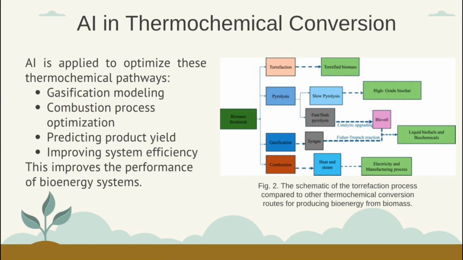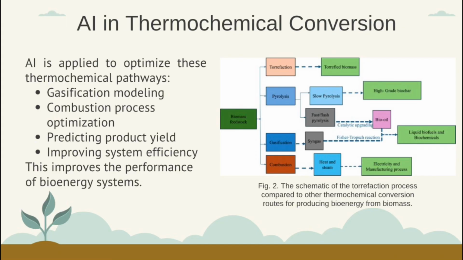These processes are complex and involve many variables, so AI can improve accuracy and also control them. AI also enhances the overall system efficiency by optimizing the operating conditions and reducing energy loss.